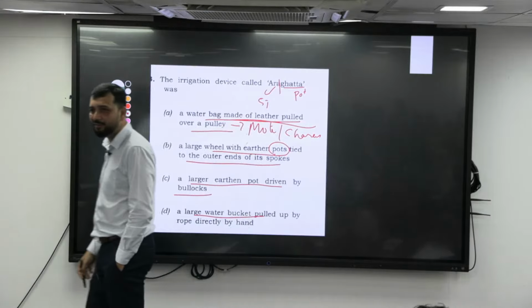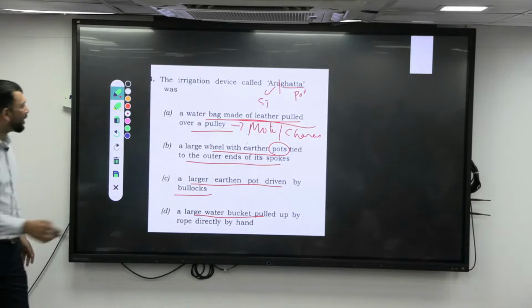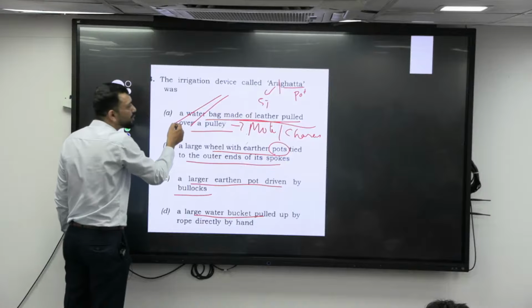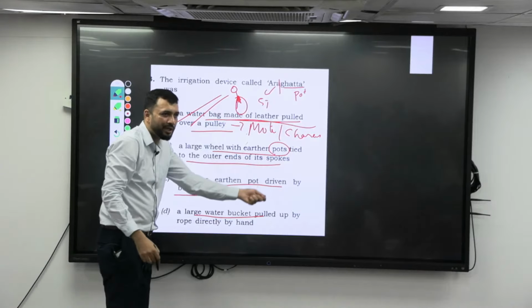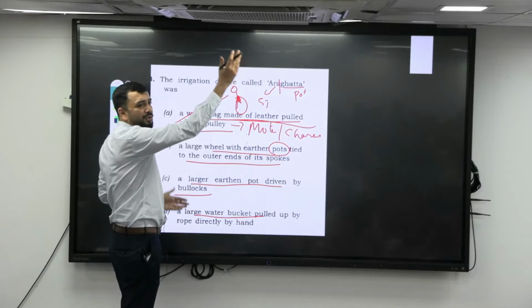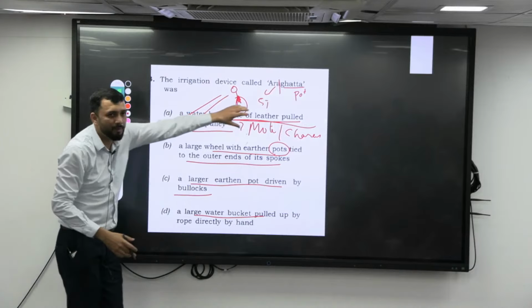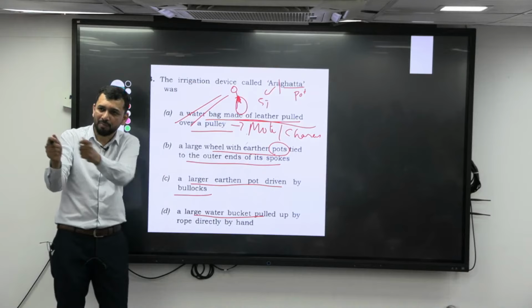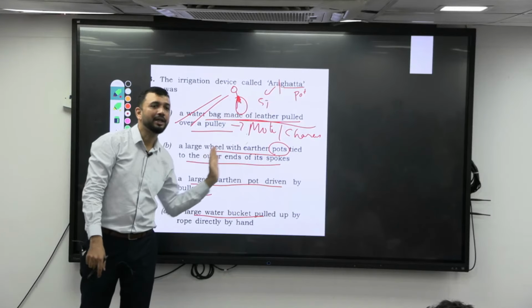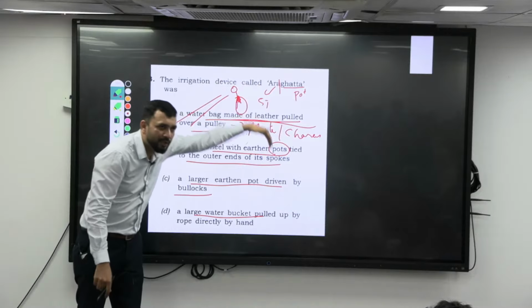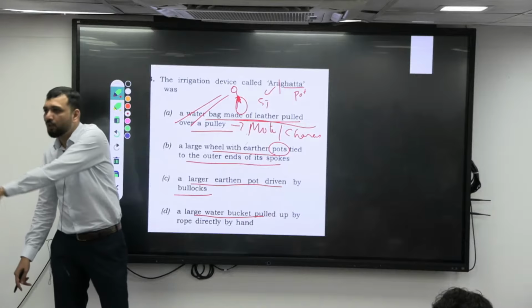So this was the early system. This was also using animals. A leather bag used to be kept. What they used to do, they have a ramp here, the animal used to walk, and it has been tied to the leather bag in the water. As they go down, the bag will pick up the water and it will come. So they move up to here, the water will be completely coming. They will be made to stop, take the water, put it in some pot, and again tell them to walk on the upper ramp. Again it goes, the pulley will go down, take the water, and again go to the downside.